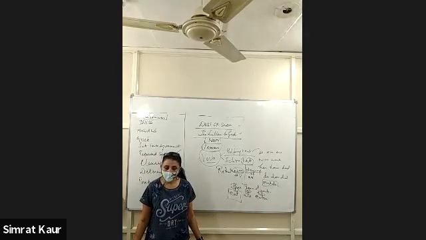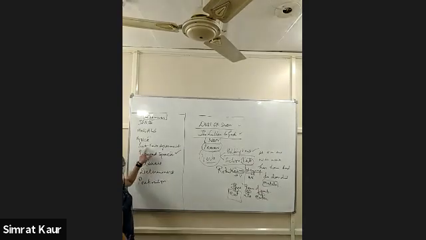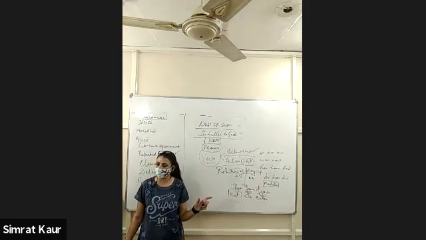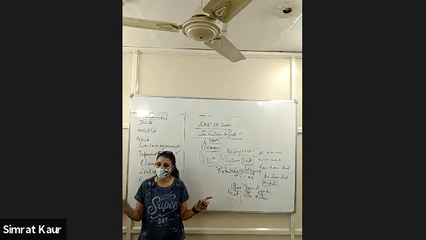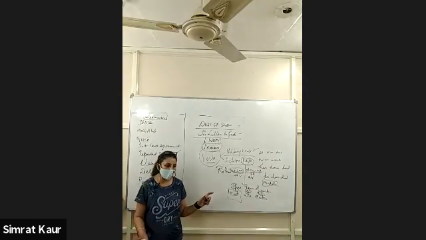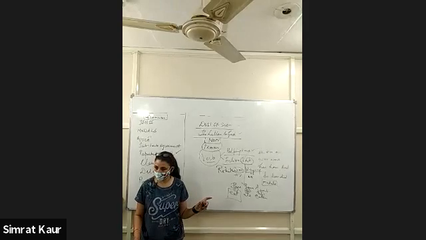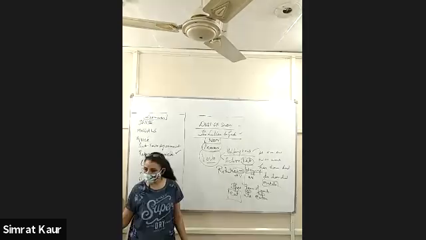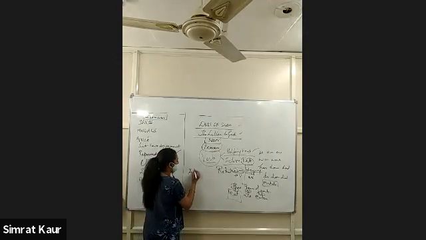Understood? When you will do subject verb agreement, you will get to know that every subject agrees with a particular helping verb or action verb. Okay, that we'll do in detail later. Verb is clear, right?